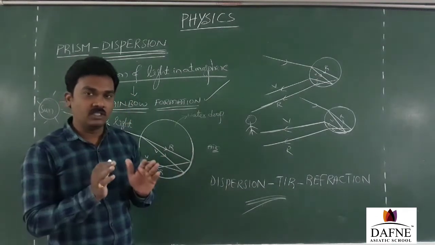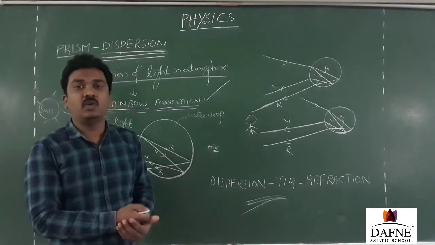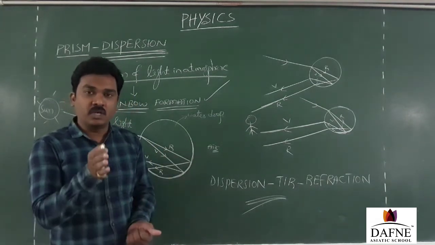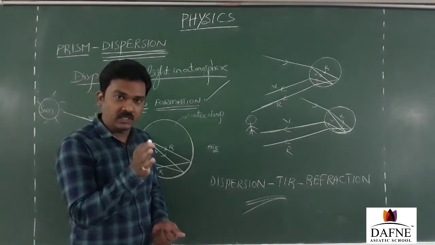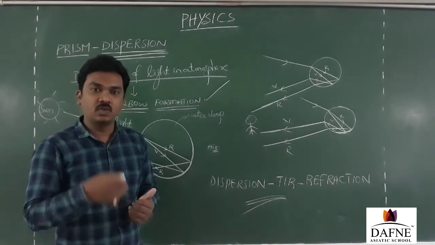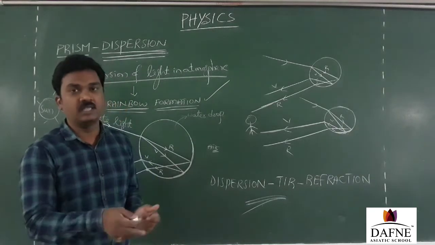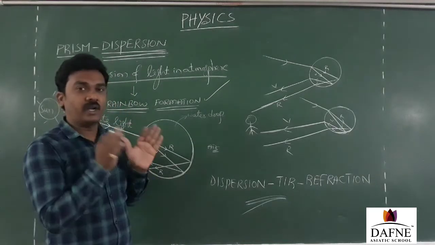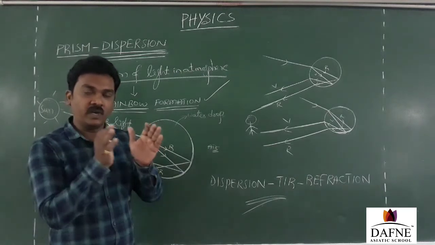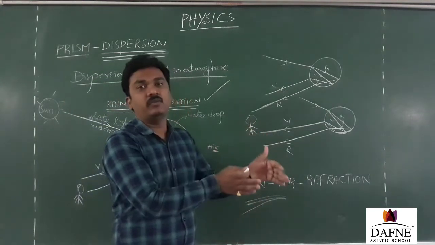This is the entire concept of what we have completed till now. So the next topic that we are going to enter is refraction of light through spherical surfaces. Of course, as per our textbook language, refraction through lenses is the next topic that we are going to discuss in the coming classes. This is all about refraction of light through prism, dispersion of light through prism, dispersion of light in the atmosphere, and the formation of rainbow